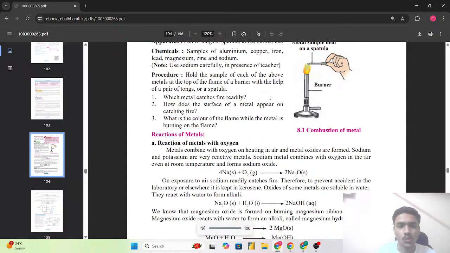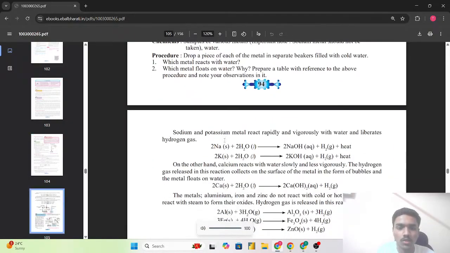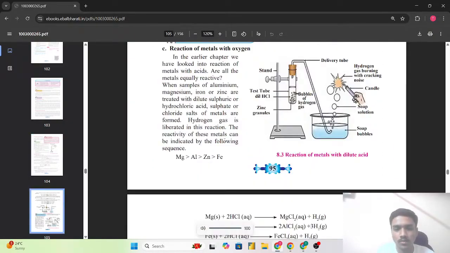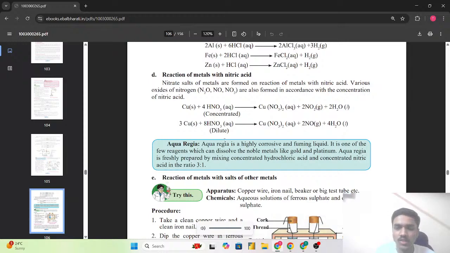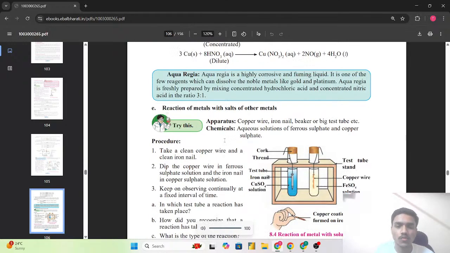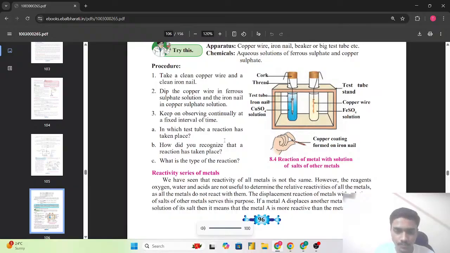So next we will be continuing with the reaction of the metals with oxygen, then air, water, and all. And also we are going to see the reactions. These reactions are definitely going to be asked in the exam, so we will be seeing them in detail.